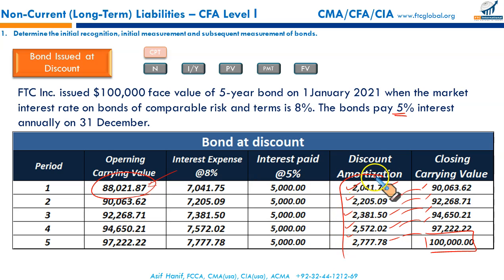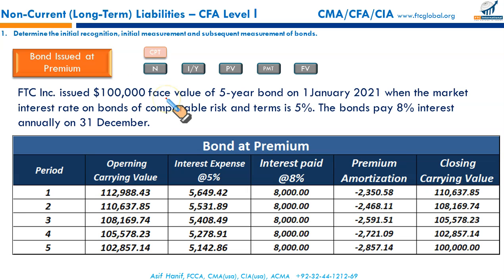The total of all these is equal to the difference between the issue proceeds and the par value of the bond. The same is true here. When this premium is amortized, the total of the premium amortized will be equal to 12,988.43.